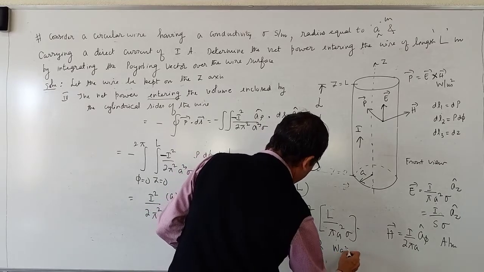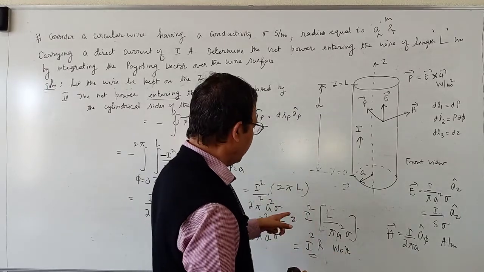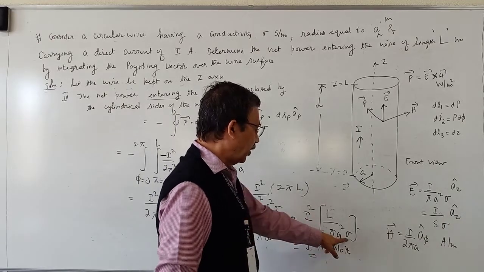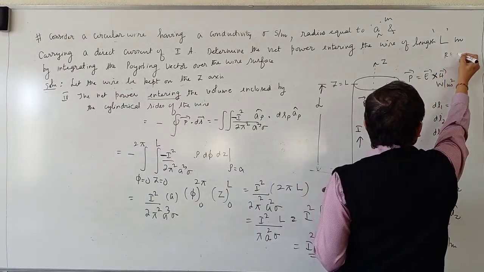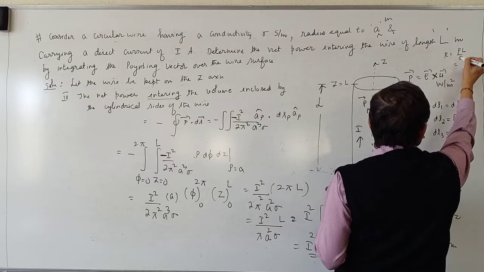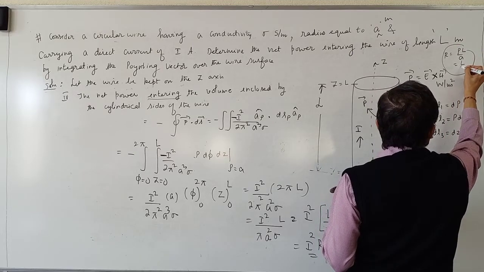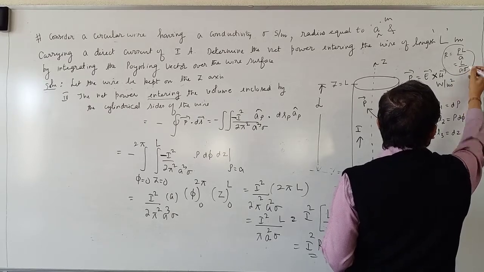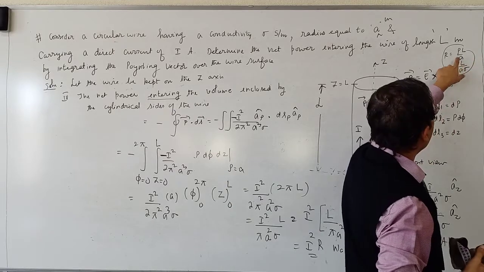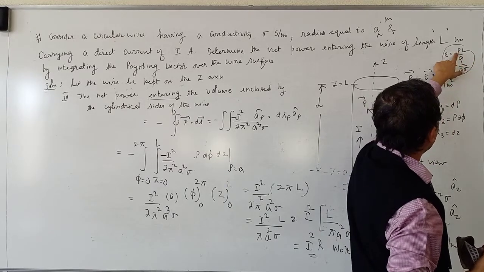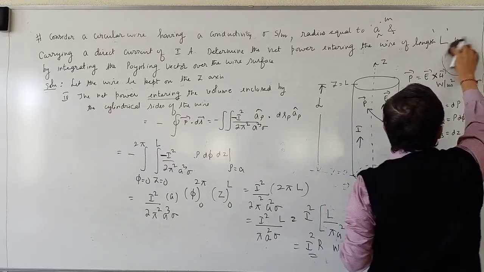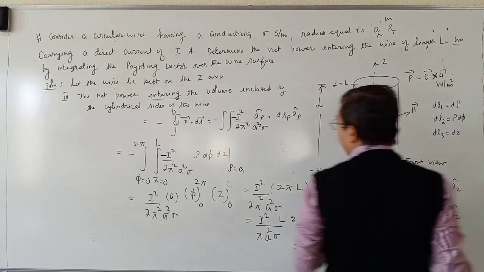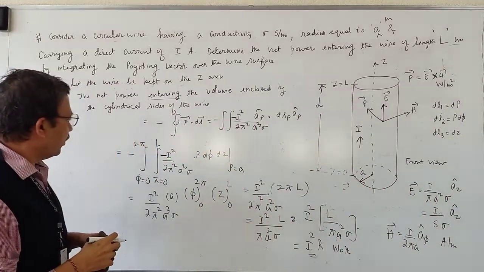So many watts. Because what is resistance? Resistance is length divided by pi a square into conductivity. Nothing but the definition of resistance. In your PUC, you might have studied R is equal to rho into L by A. Reciprocal of rho is what? Reciprocal of rho is conductivity. So it is L divided by A into sigma. A is the area of cross section. Here rho stands for one of the coordinates of the cylindrical system. Therefore we don't write resistivity as rho. Okay. Reciprocal of resistivity is conductivity.